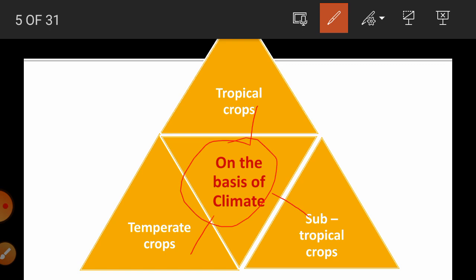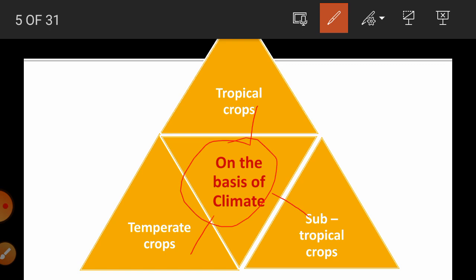These crops require a warm and hot climate for their growth period. The examples are rice, sugarcane, jowar, etc. Then subtropical crops are the crops which grow well in medium conditions. They require a medium warm climate, with all the conditions in a medium range.